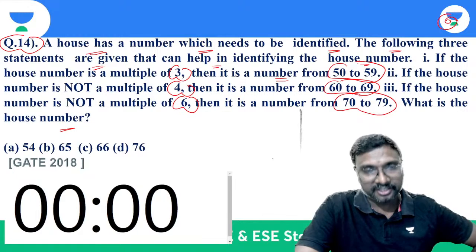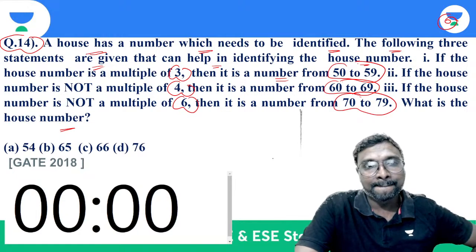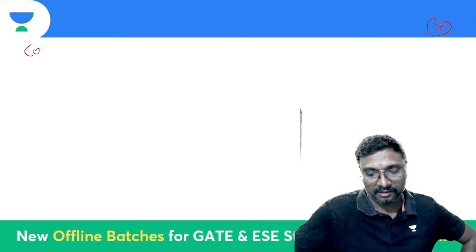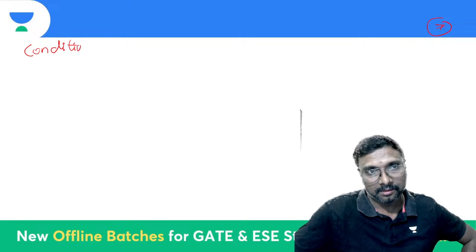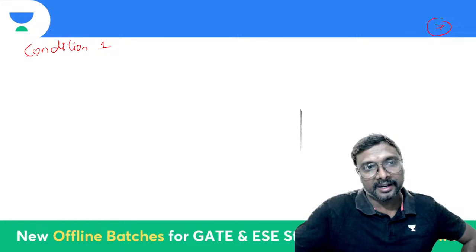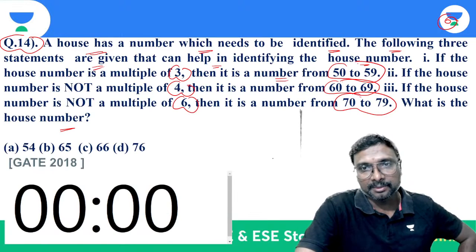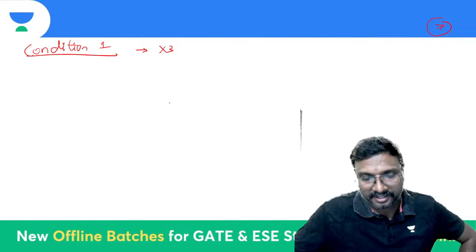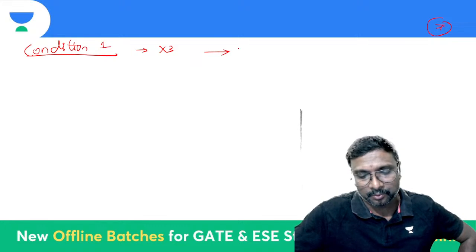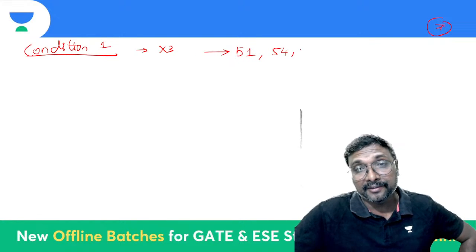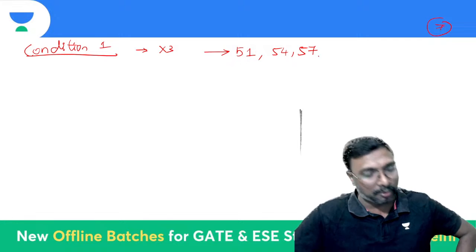If you just observe it, which condition is satisfied? Condition 1 means a multiple of 3, so whenever it is a multiple of 3 it must be between 50 and 59. Which numbers are satisfied? 50 not satisfied, 51 yes, 52 not satisfied, next 54 satisfied, and 55, 56 are also not satisfied. Which one is satisfied again? 57 satisfied.